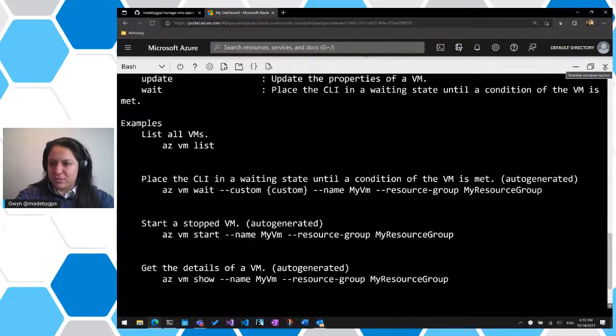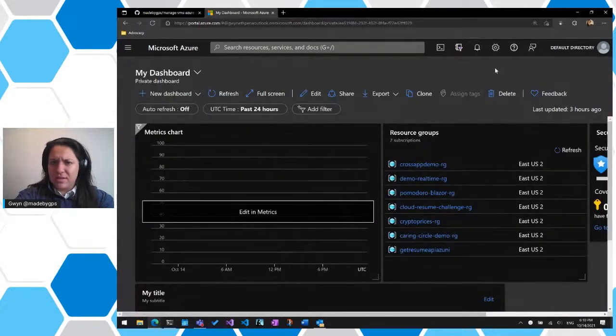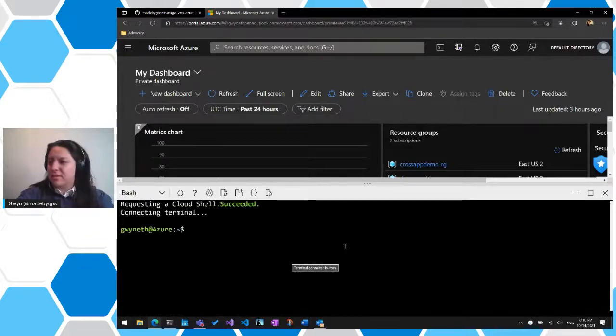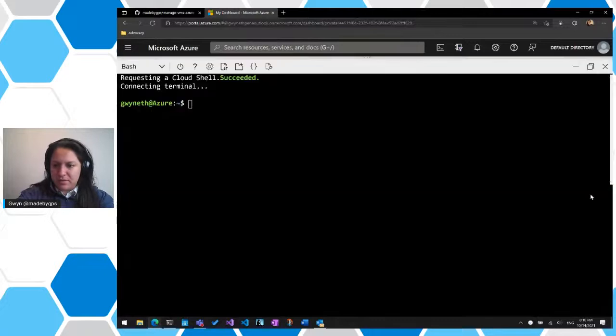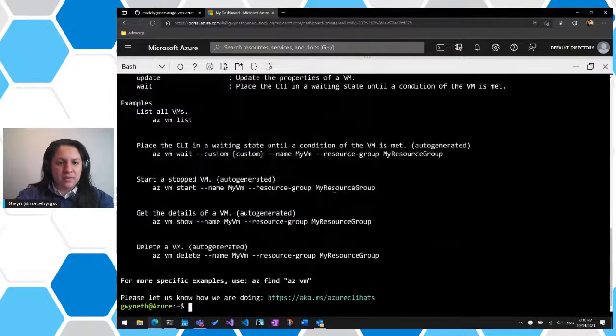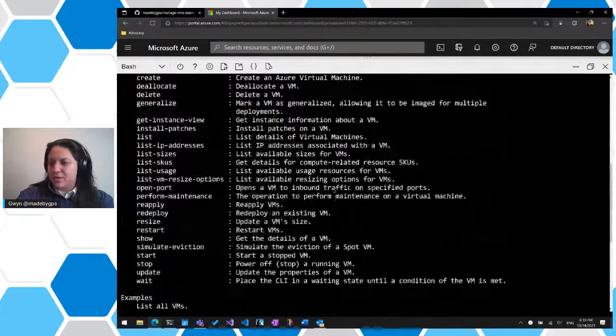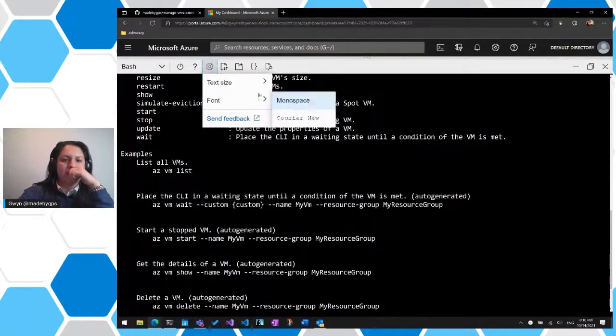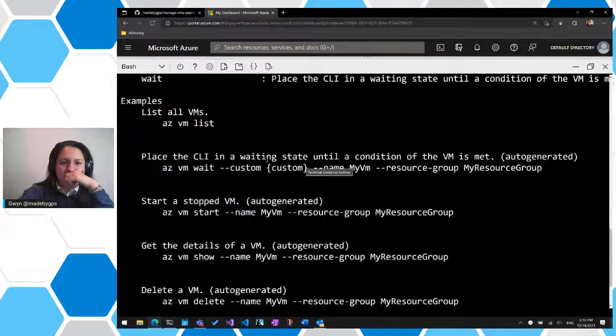I'm going to close this up because it's really getting slow. I don't know if it's the font size that's making it hard to scroll. Let me make this a little larger here. All right, let me try that once more. az vm --help. Yeah, that's a lot easier. Is that okay? Can everyone see that? I'm going to make sure this is set to text size large. There we go.